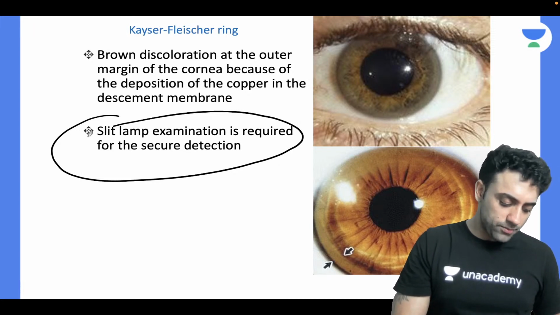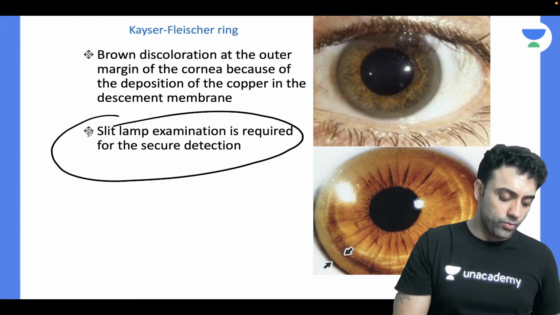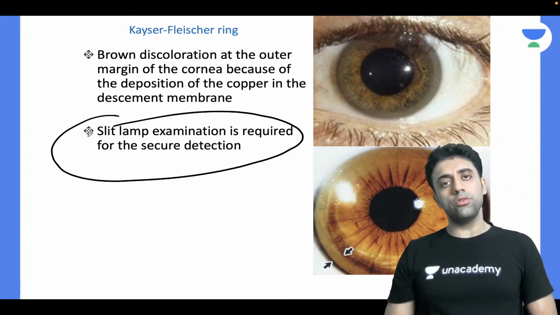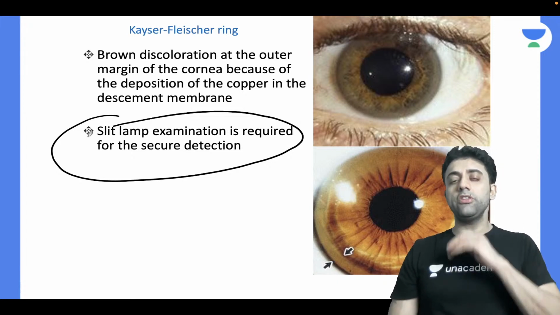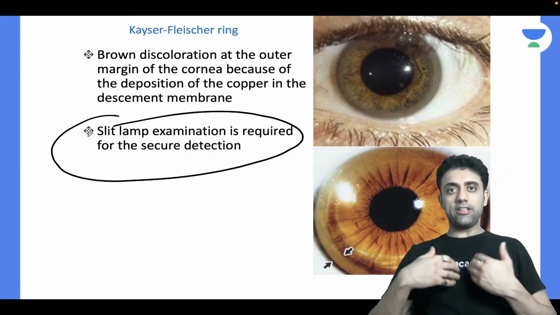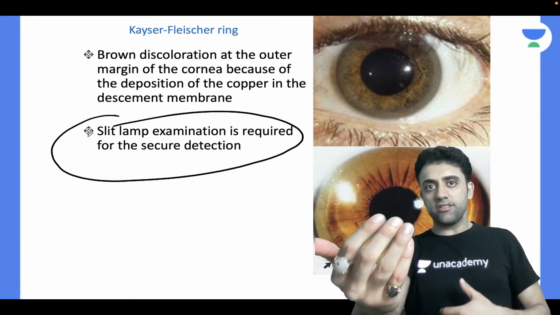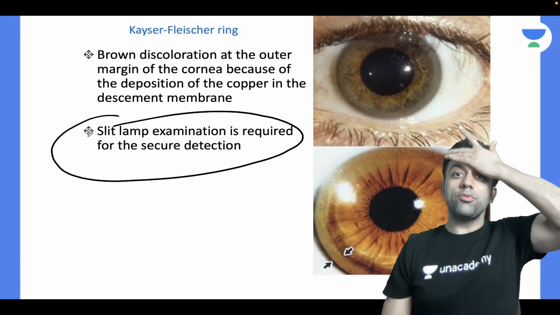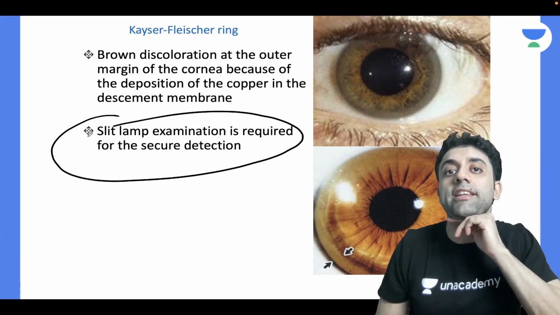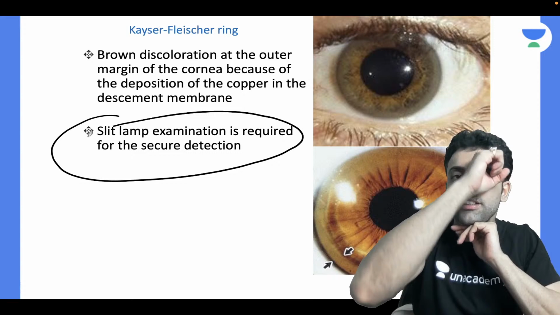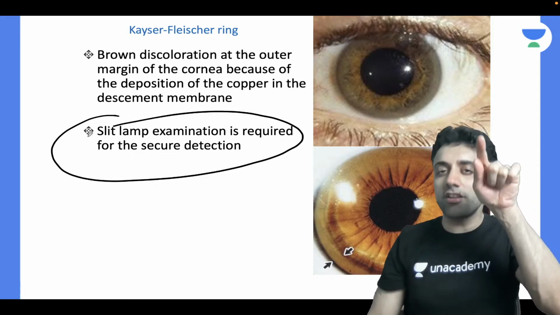Have you ever got your slit lamp examination done in your life? Who will tell me? Anyone? Do you remember, if eyes have to be checked, we put our chin. You remember something is there. The examiner, the ophthalmologist, sits on this side and the patient sits on the other side. There's a machine where you put your forehead and chin like that. One eye they focus like that, then the other eye, and you see some dot.